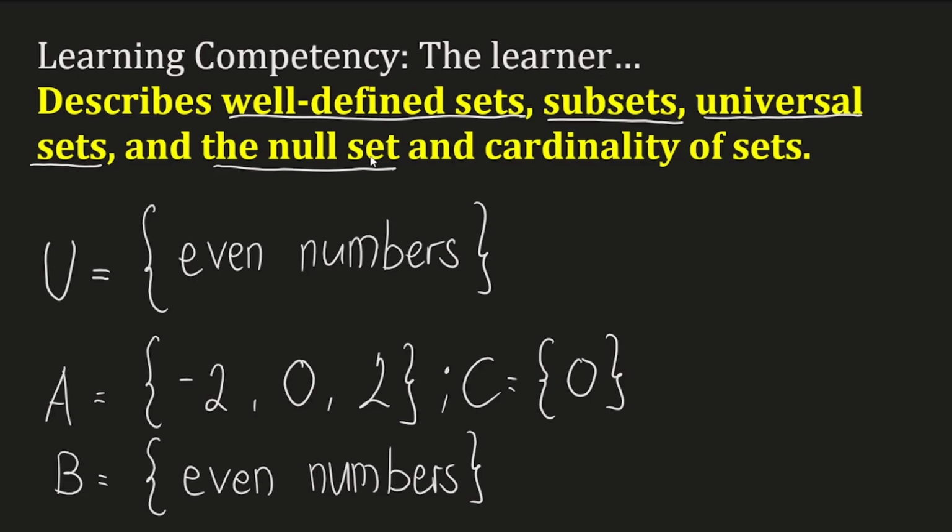Now let's look at the null set. The null set is a set with nothing in it. Now looking here at 0, we know that 0 is nothing. But that does not mean that this is the null set. No, because 0 represents something. So even though it's nothing, it is something. It represents the division between the negative and the positive. It represents the place value. It also represents 0 units, nothing.